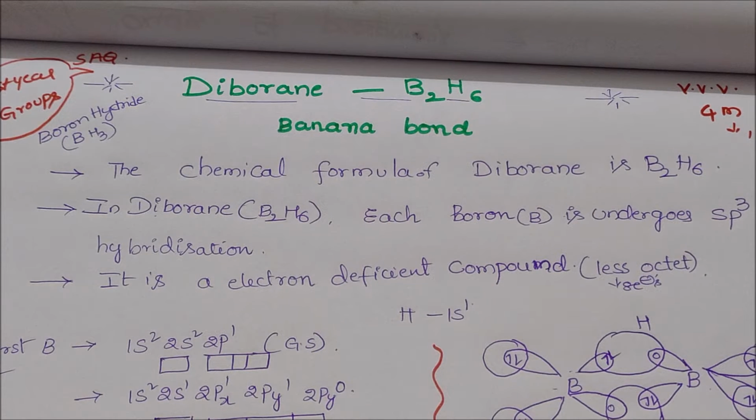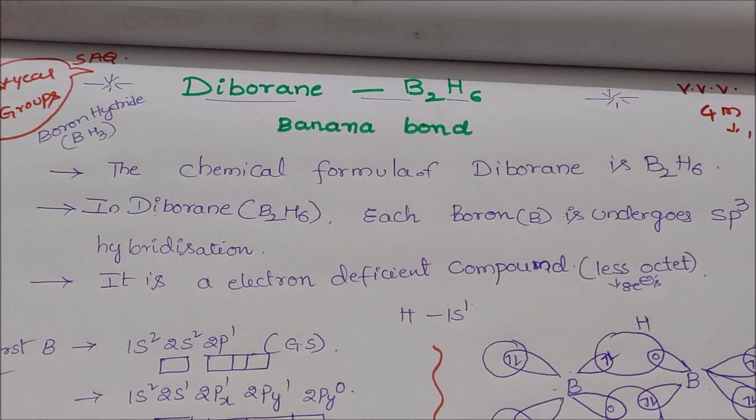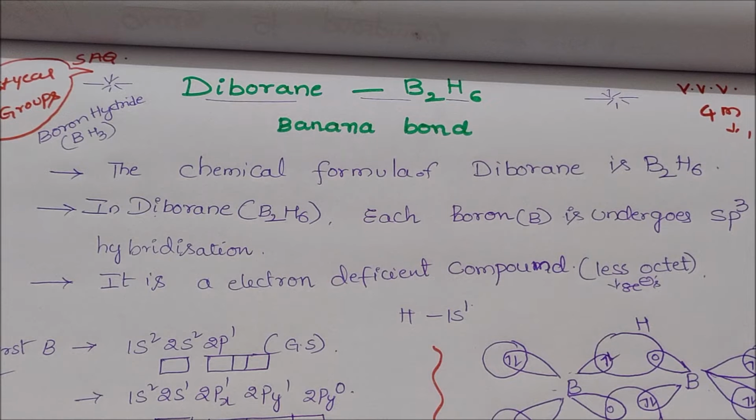What is an electron deficient compound? What is an electron rich compound? And what are electron precise compounds? An electron deficient compound has less than an octet. Octet means 8 electrons in the valence shell.